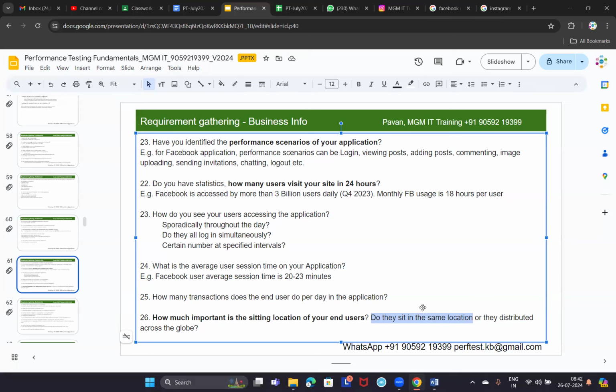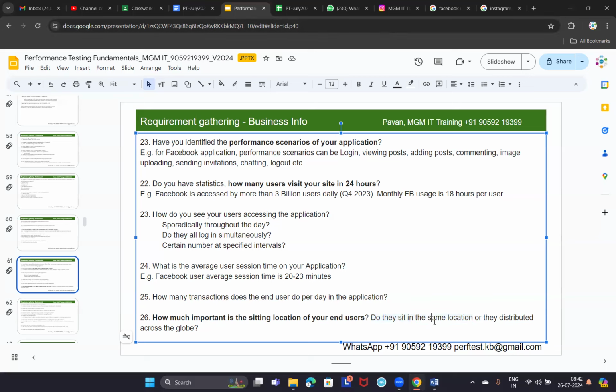Okay, let me explain. Suppose there is a call center application, for example Airtel customer care. Airtel customer care will have offices, but not in all the cities, maybe in some cities like Mumbai. Now suppose you raise a complaint that the network is not good in your area. You'll have a support team, and they will raise a support ticket, isn't it?